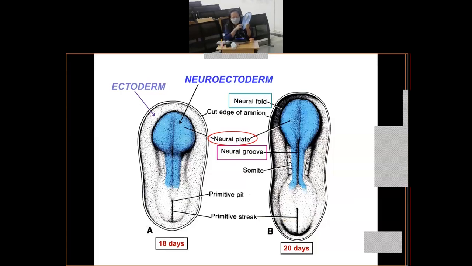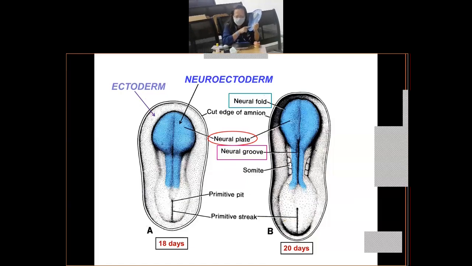And you know what is the purpose of the primitive streak? It is through the formation of the primitive streak that the gastrulation process starts. And what is gastrulation? Gastrulation is a process by which all three germinal layers are formed, that is your ectoderm, mesoderm, endoderm, right? And all these three germinal layers are derived from the epiblast. Already you have done this lecture, so I will not go into detail. Let us go to the next slide. I hope you have understood.